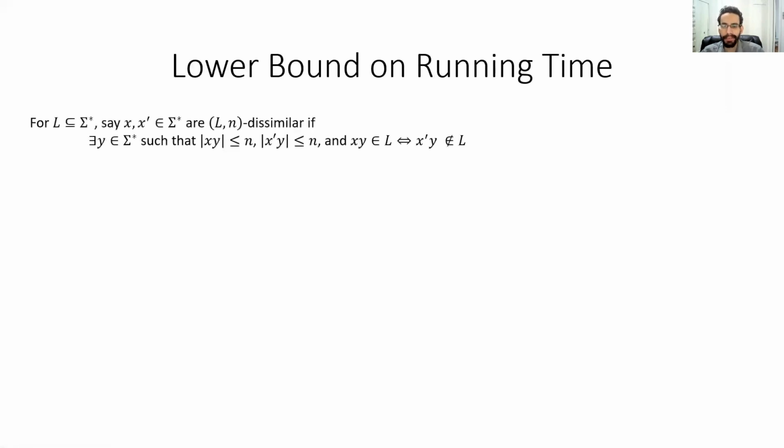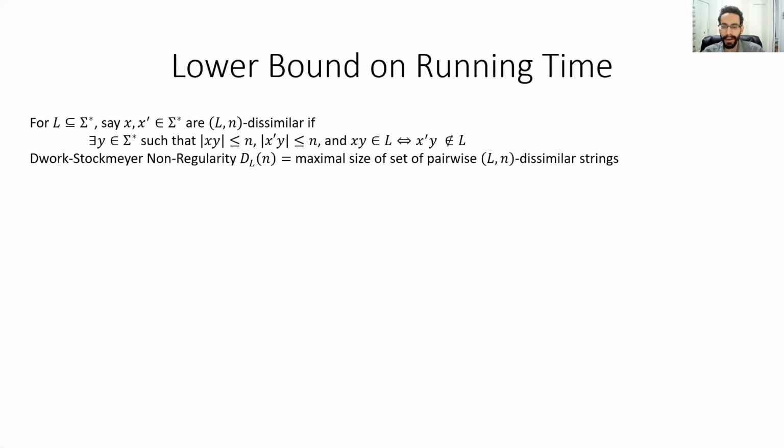I conclude by sketching my lower bound argument. We need a few definitions. Firstly, for a language L, we say that a pair of strings, x and x prime, is L-n dissimilar if there's a suffix y, such that the strings xy and x prime y both have length at most n, and exactly one of these strings is in the language. The Dwork-Stockmeyer non-regularity of L is given by this function d sub L, where d sub L of n is the maximum number of pairwise L-n dissimilar strings.